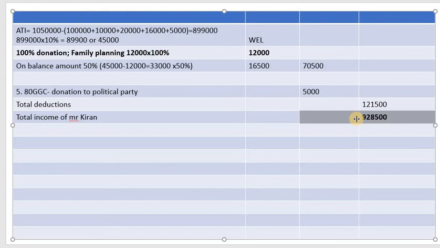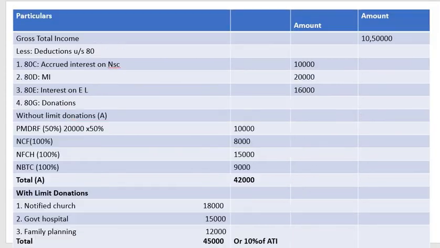So what have we done? First we took the gross total income. Once again I'll repeat, gross total income 10,50,000. After that, what you have to do is deduct the deductions. There will be so many deductions; here only 5 deductions are there. So 80C 10,000, write it in the outer column. Then medical insurance eligible amount is 25,000. So 80C eligible amount 1,50,000, here it is only 10,000. 80D eligible amount is 25,000, here it is only 20,000.